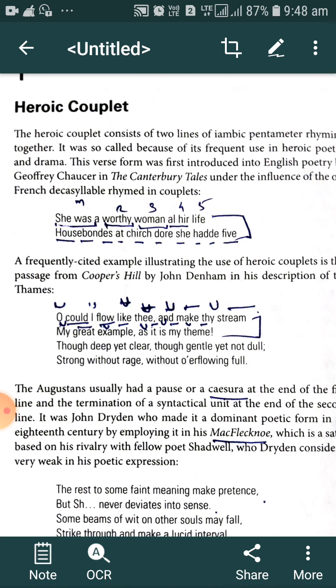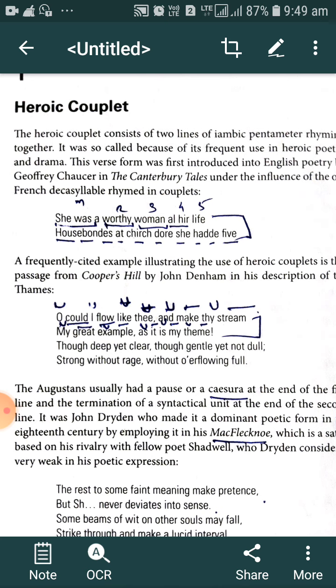While going through the metrical study of any poetry, we have to keep in mind the various types of meter. But as far as heroic couplet is concerned, we have to keep in mind the iamb. What is iamb?